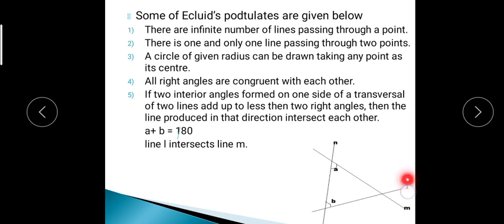Now see, L and M are the two lines, and here is a transversal. The angles formed at the interior are A and B. If A plus B is not equal to 180, it means that line L intersects line M. L and M are intersecting at a point. If they are equal to 180, it means they are parallel. That we will see afterwards.